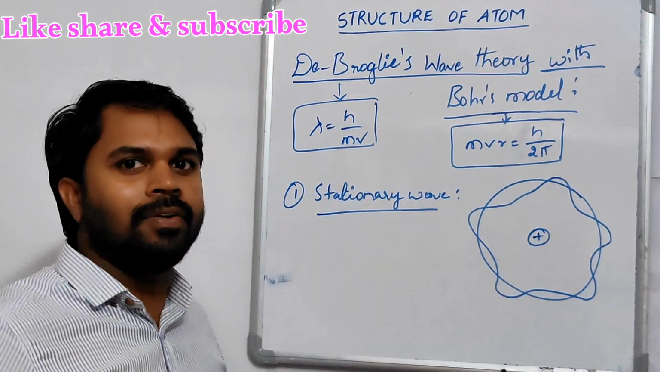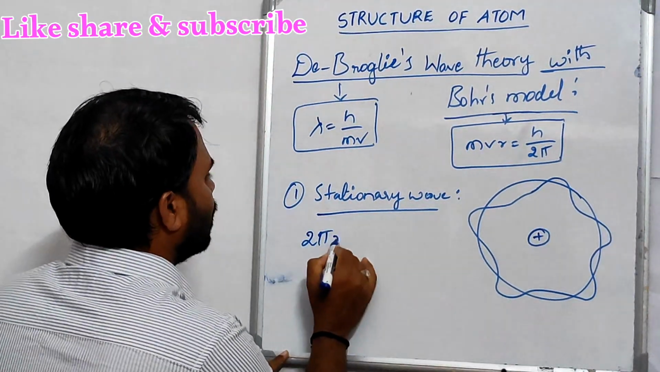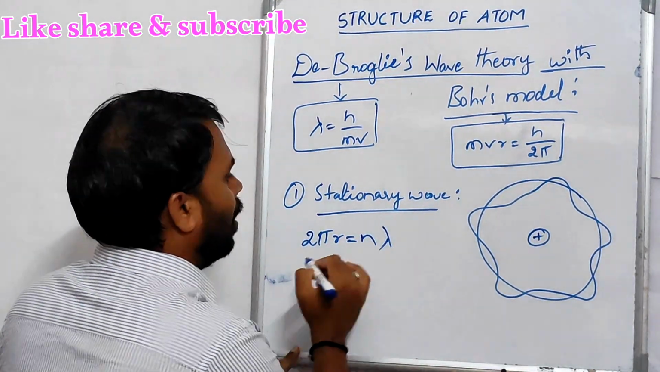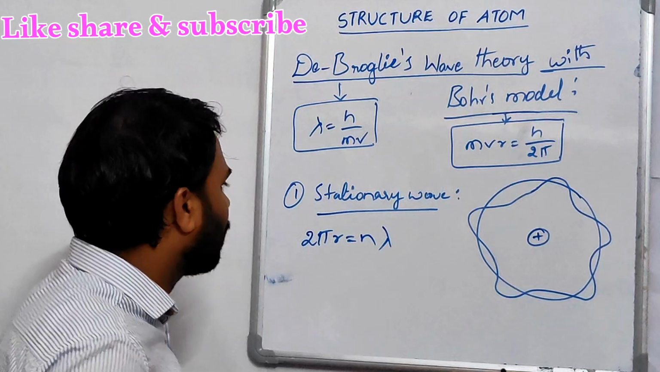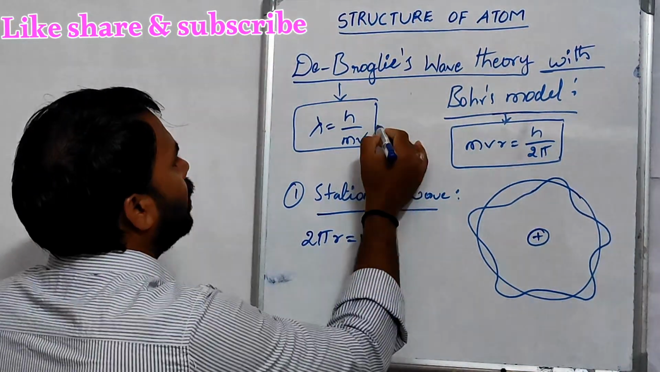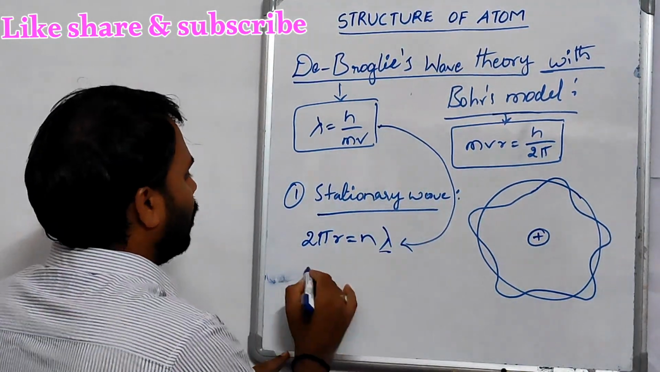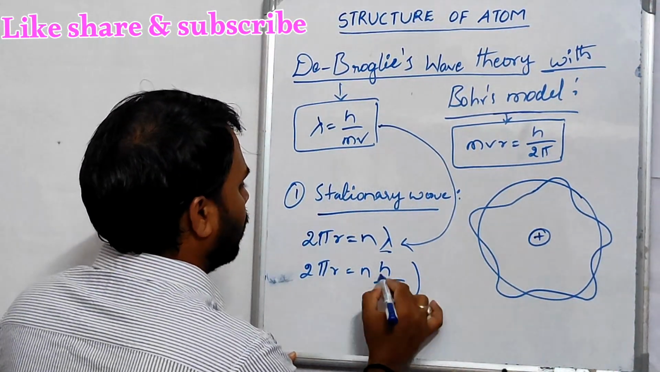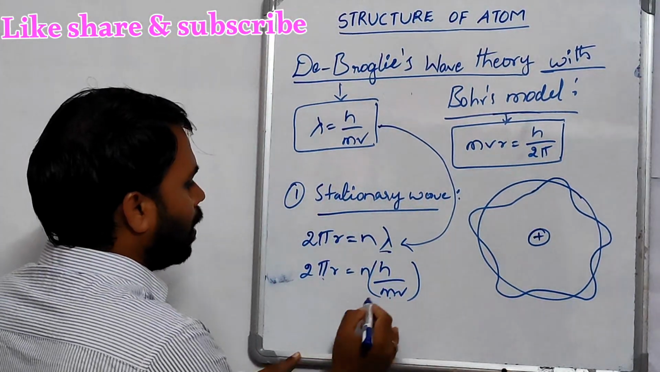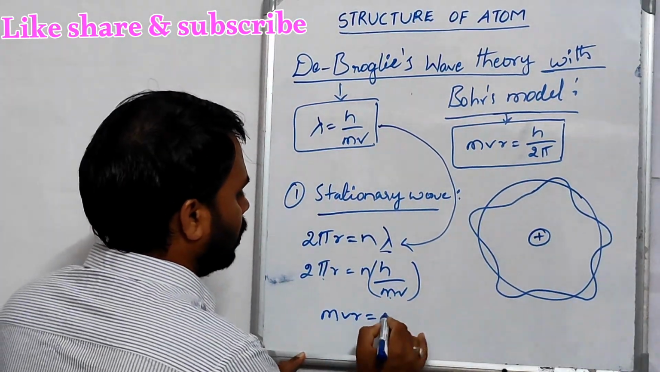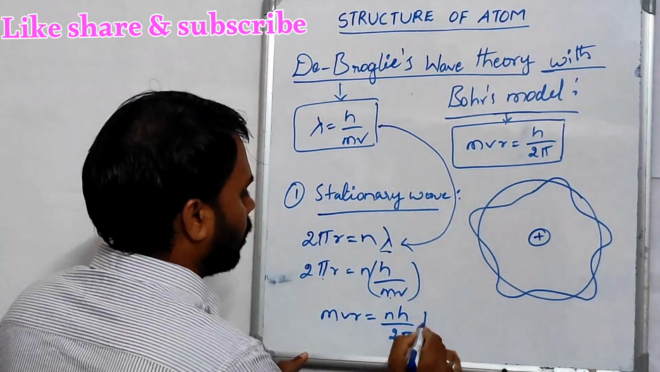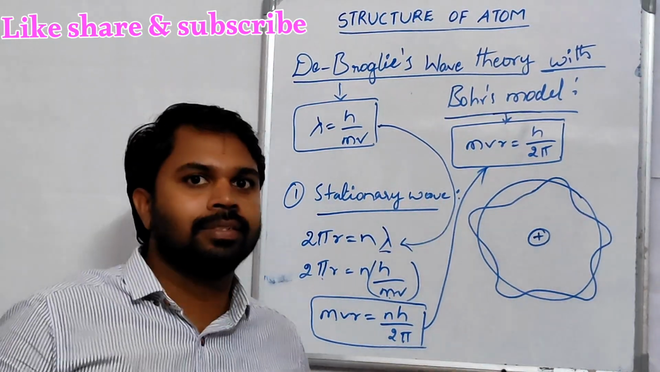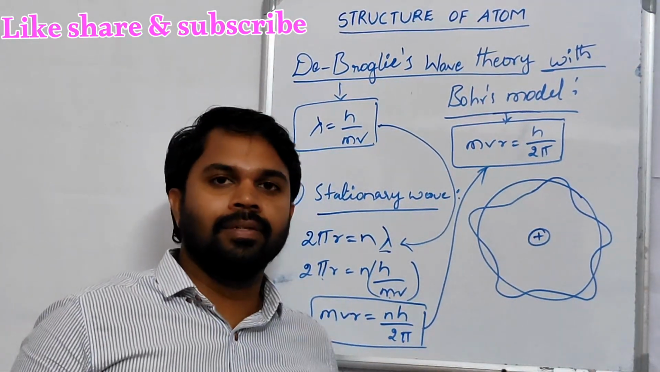In this case, the circumference of the orbit, 2 pi r, is equal to n lambda, the number of wavelengths. From this, we know the lambda value. Putting this lambda value into this formula, we get 2 pi r is equal to n into h by mv. This mv comes to this side, this 2 pi goes to the other side, mvr is equal to nh by 2 pi. This is the result of Bohr's model. Hence, de Broglie's concept agrees with Bohr's model.